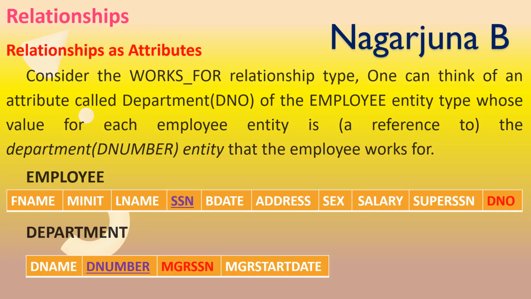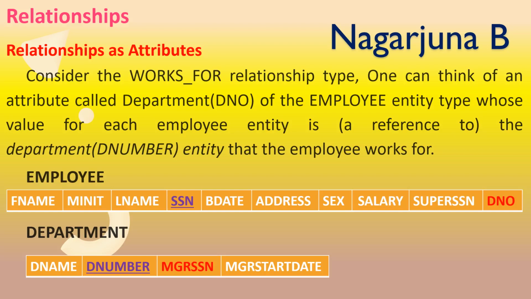What attribute have we used? We have used the attribute called DNO, which indicates the relationship between employee and department as works for. So DNO of the employee entity represents the department for which an employee is working, the D number of the department entity. That value is nothing but the department number for which the employee works for.